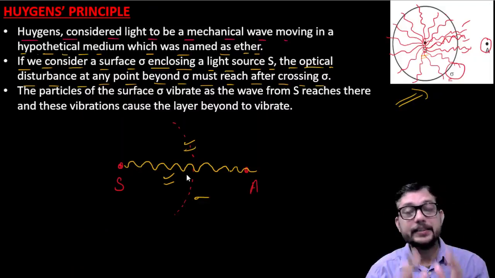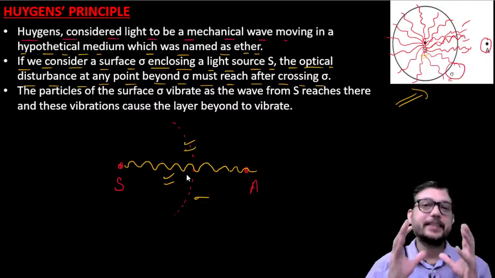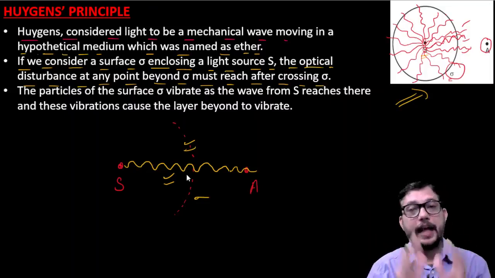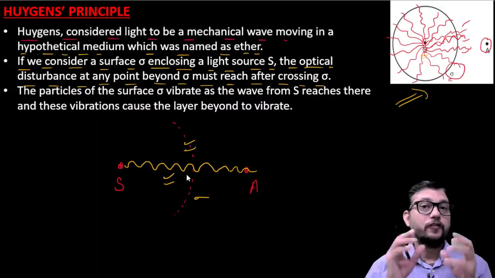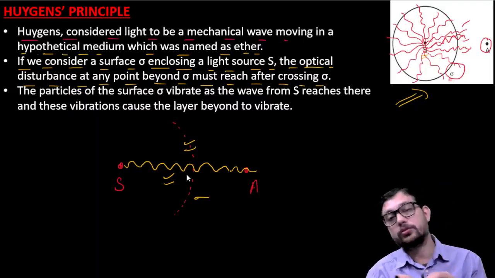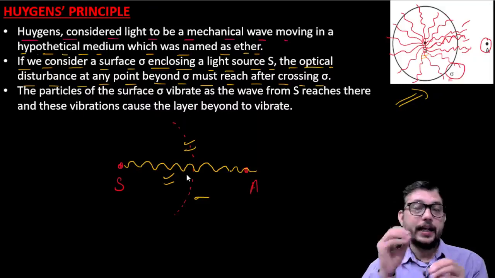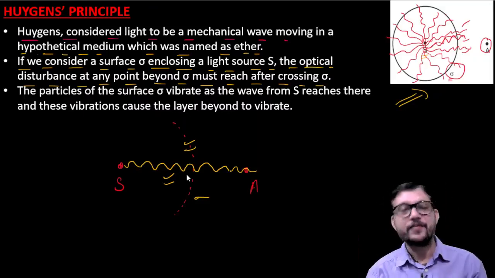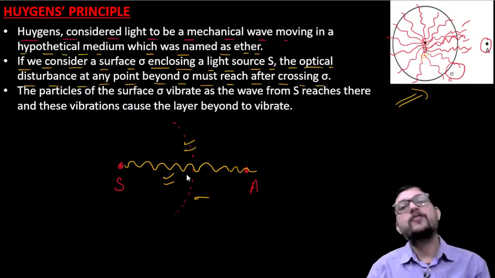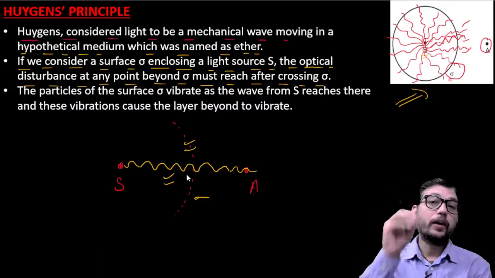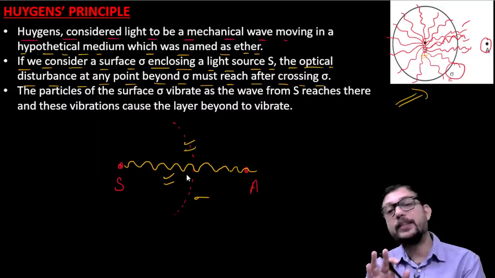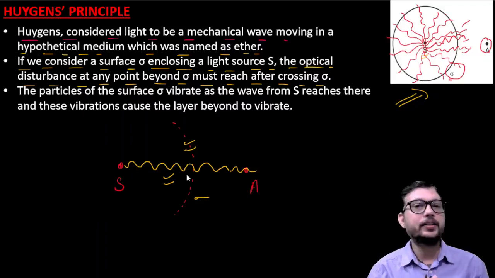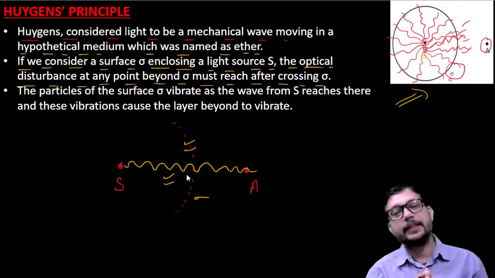Any arbitrary surface, of any shape, which encloses the source of light, and a point outside that surface: each and every wave which wants to reach that point must cross that surface. This is the second key point suggested by Huygens.